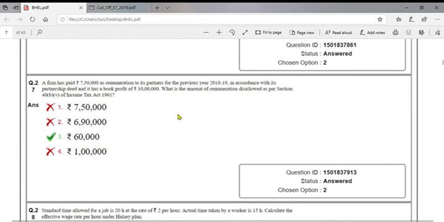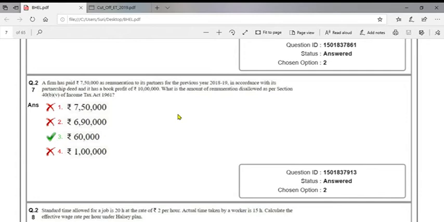So 27. A firm has paid 7,50,000 as remuneration to its partners for the previous year 2018-19 in accordance with its partnership deed, and it has a book profit of rupees 10 lakhs. What is the amount of remuneration allowable as per section 40B? So here is a formula for allowable remuneration under section 40B. First 3 lakh of book profit, 90% or 1,50,000, whichever is higher. So first 3 lakhs, 90% means 3 lakhs into 90%. So it is 2.7 lakhs.